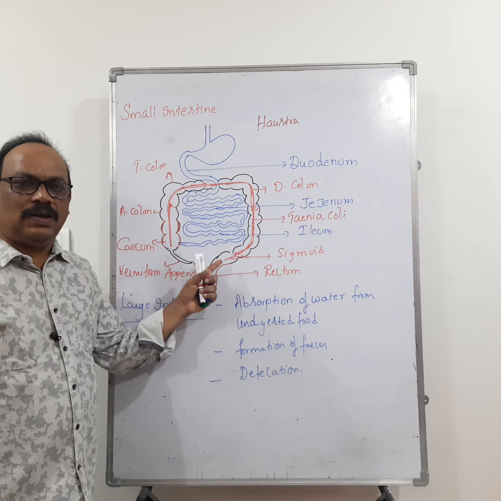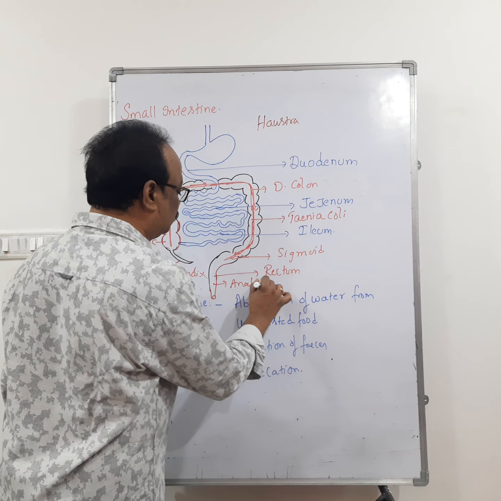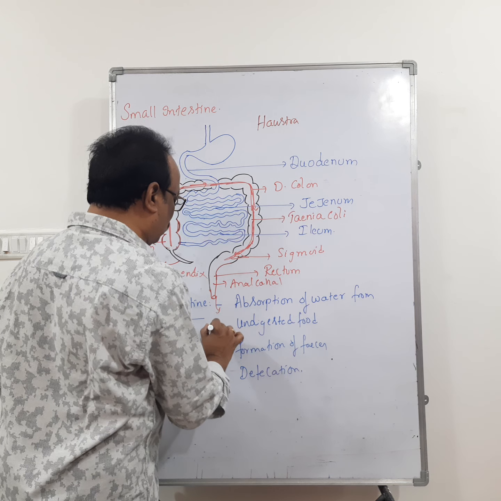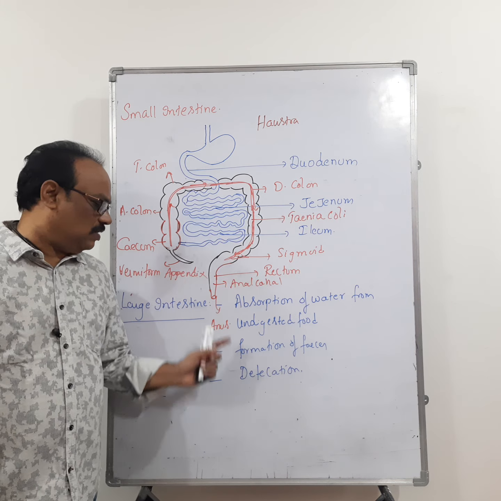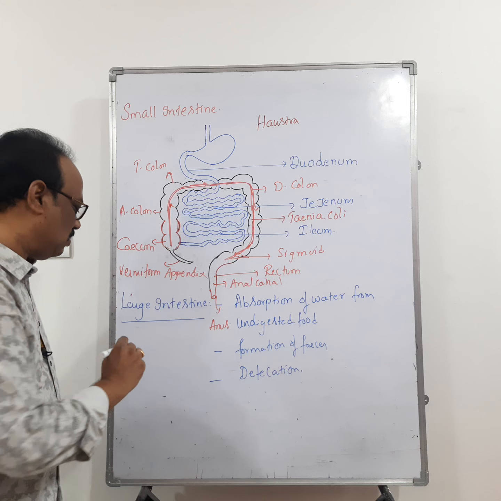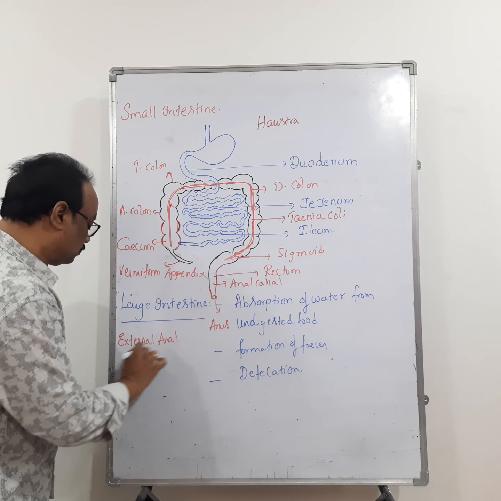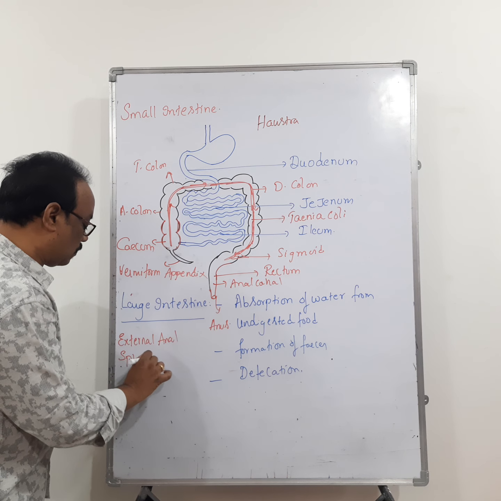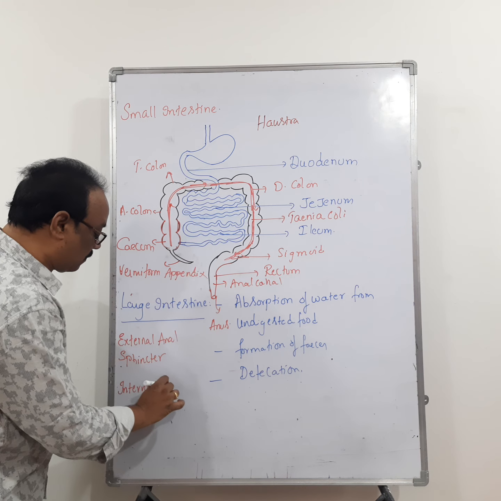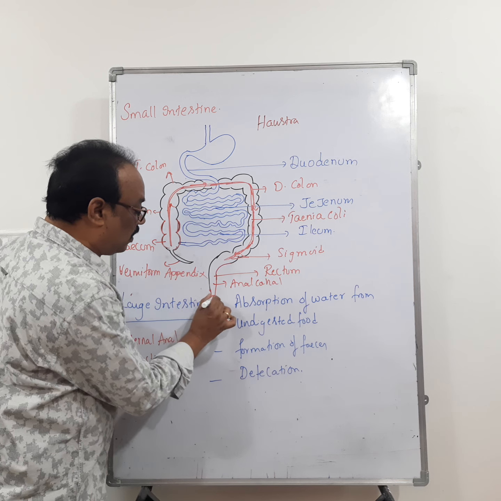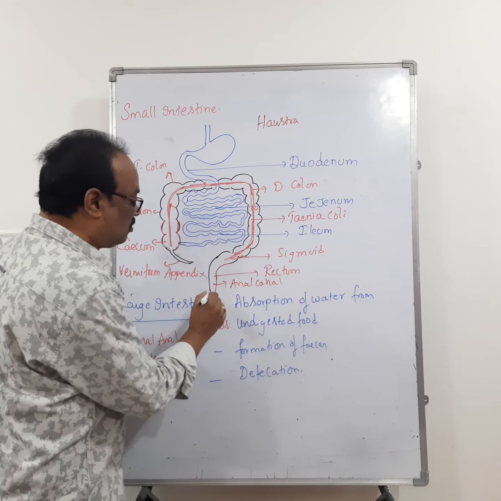Now we see the rectum. The rectum opens into the anal canal. So this one is the anal canal. And the anal canal opens into the anus. And this anus consists of 2 sphincters. One is the external anal sphincter, and the second one is the internal anal sphincter. Remember that the external anal sphincter is present here.